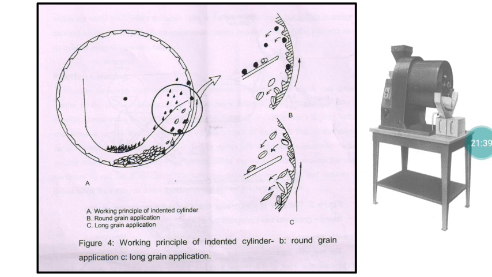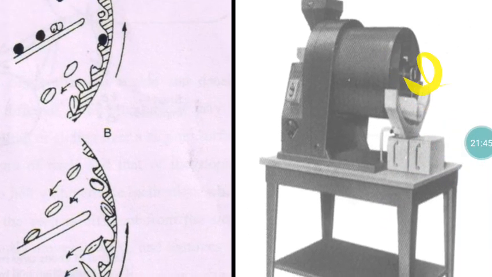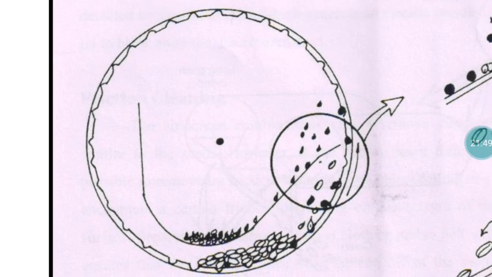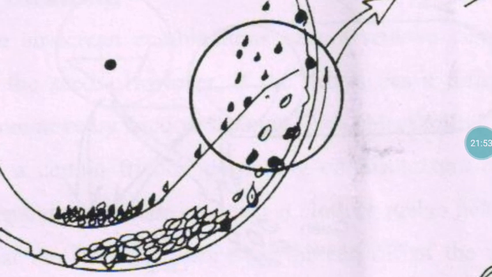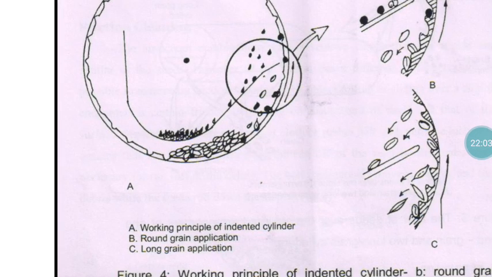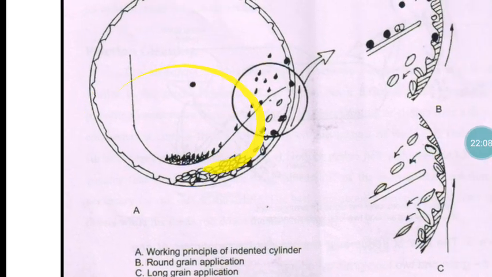So another instrument is an indented cylinder separator. So this is the original instrument. This circular one, within that this kind of indent will be there. This indent and all we can change. Suppose you want to separate round shape seed, you can change it. Rectangular means you can have a rectangular indent. So we will place the seed on these sides. So this will move in this way.